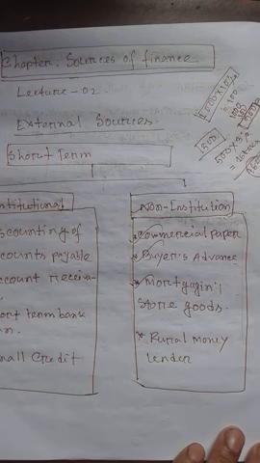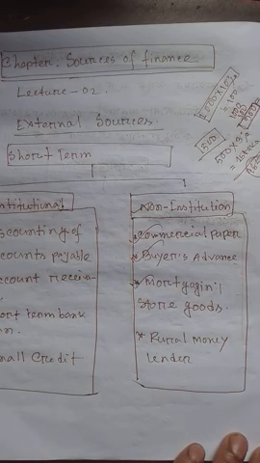Another important topic is rural money lenders. A rural money lender is a person who is rich and has a huge amount of money, and we know that the people of our rural villages are very poor.